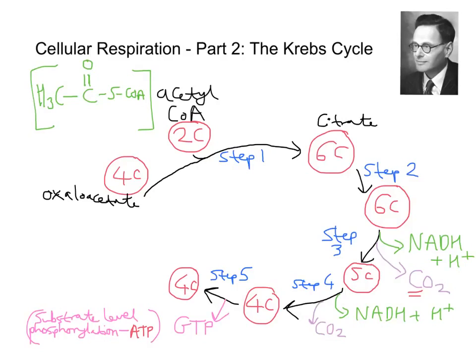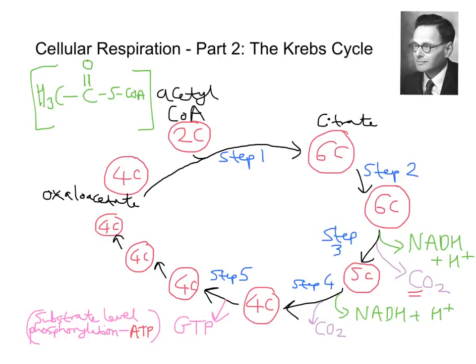Now, if we pick up after step 5 with the 4 carbon compound that we have, 2 more stages of producing 4 carbon compounds, like so.